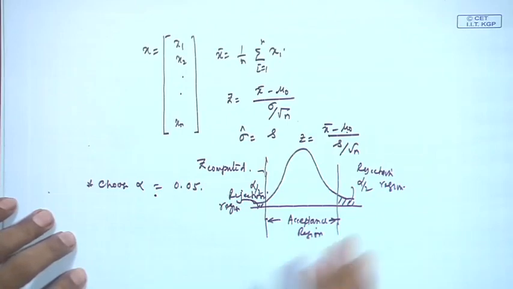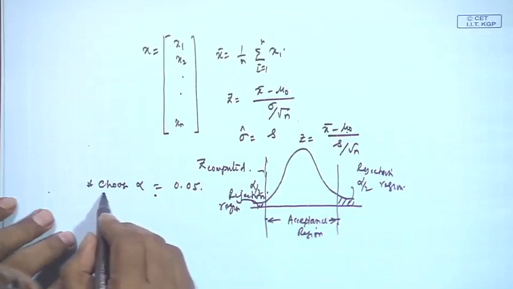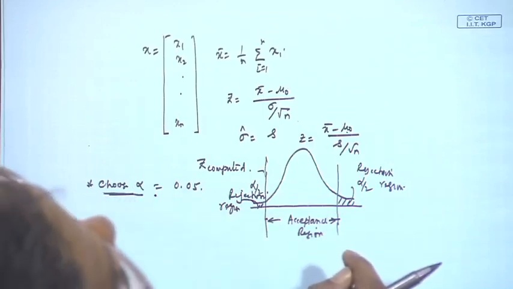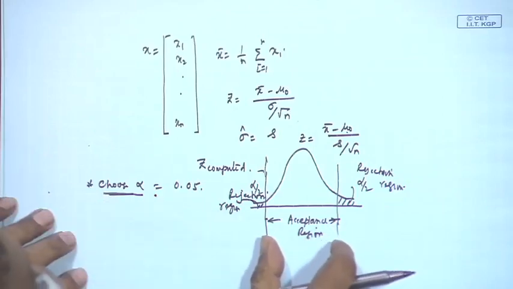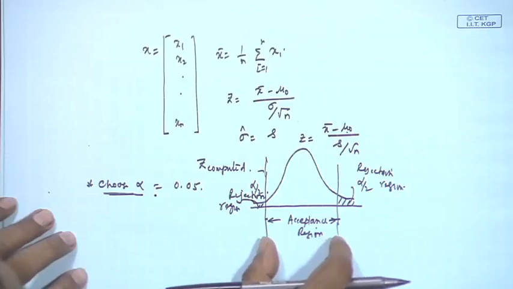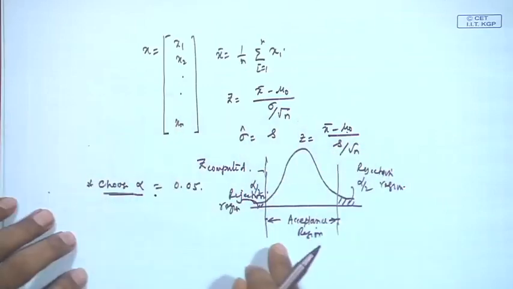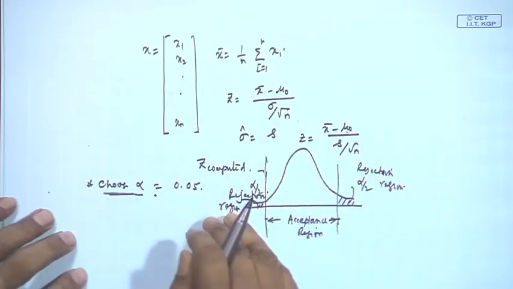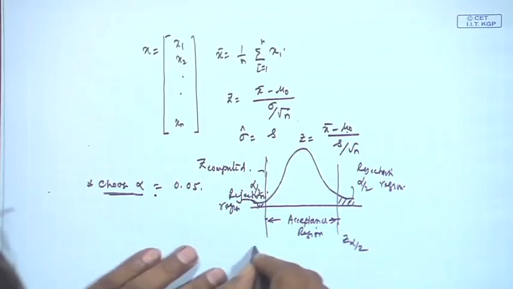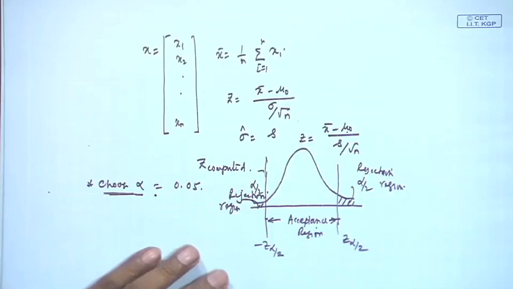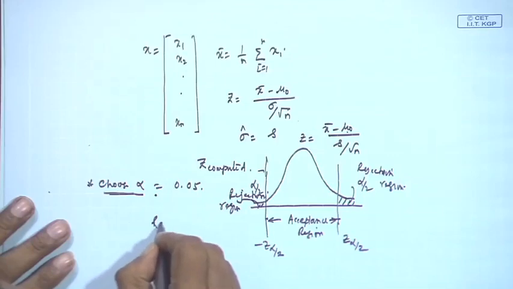So, you have your distribution and you know the level of error we will consume, and based on this you will find an acceptance interval, and beyond it is, as it is a two-tailed case, either right-hand or left-hand. When it goes beyond the critical value, that is z alpha by 2 on the right-hand side and minus z alpha by 2 on the left-hand side, you will reject the null hypothesis.